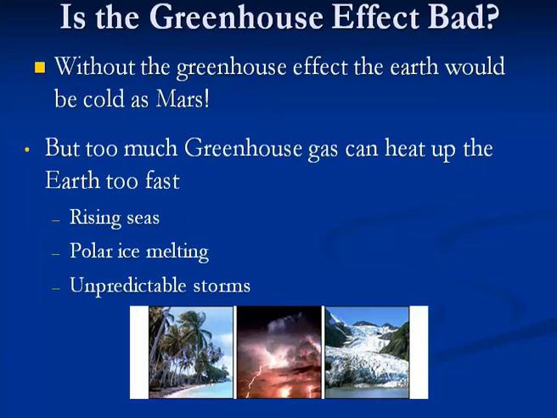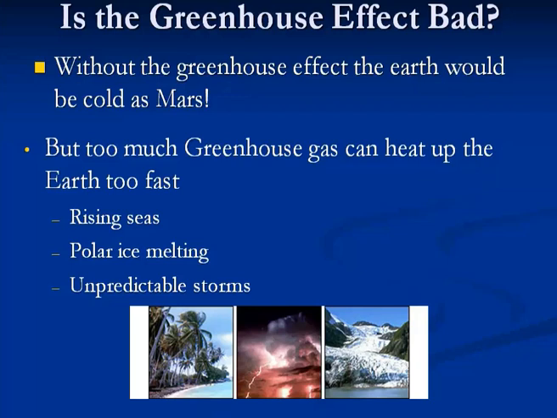Is the greenhouse effect good or bad? So what are the effects of the greenhouse effect on earth? Without the greenhouse effect, the earth would be as cold as Mars. So no doubt the optimum warm temperature on earth is maintained because of the greenhouse effect and the CO2.